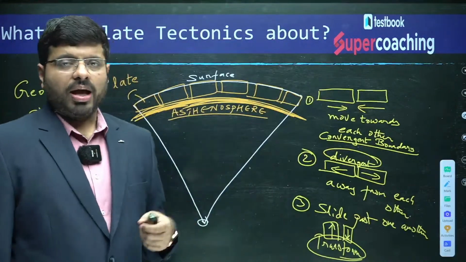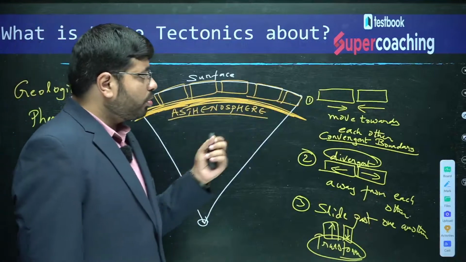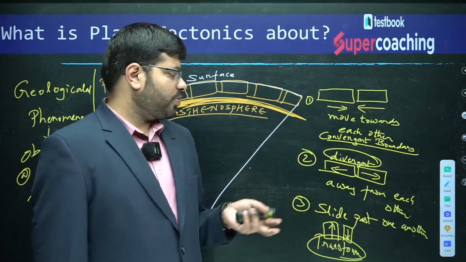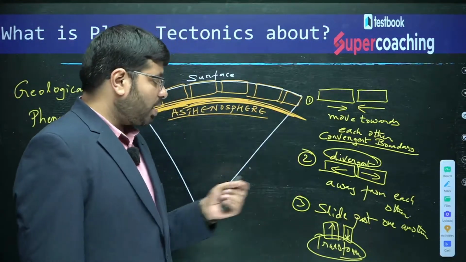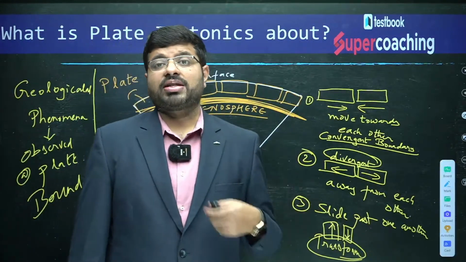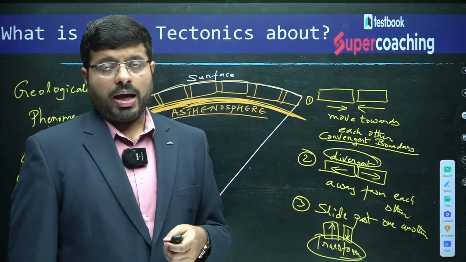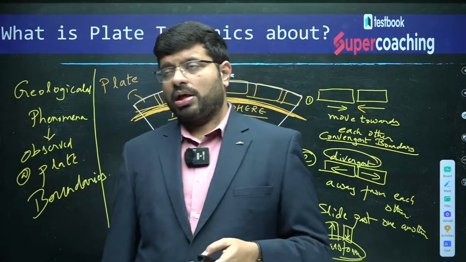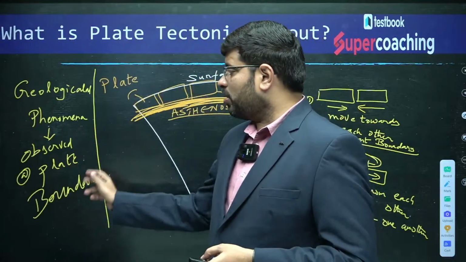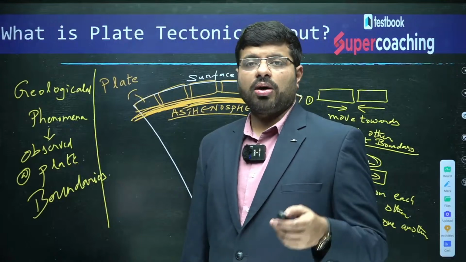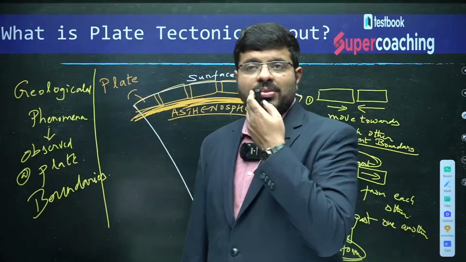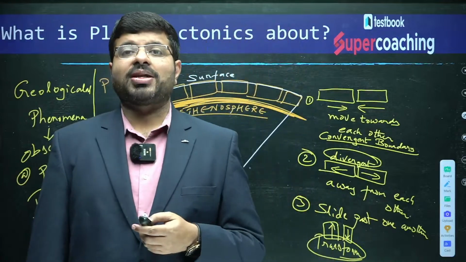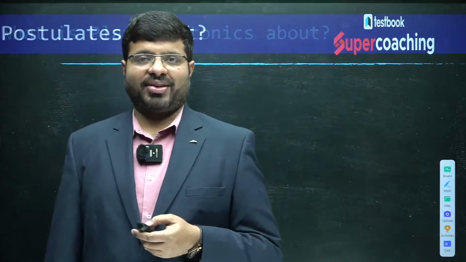And these plates move towards each other, which we call convergent plate, move away from each other, which we call divergent plate, or slide past one another, which we call transform plate. And because of all these things, all the major geological phenomena occur at the plate boundaries. That is the concept. Then you should ask me a question, why do you think the plates are moving? That is the next question, right?